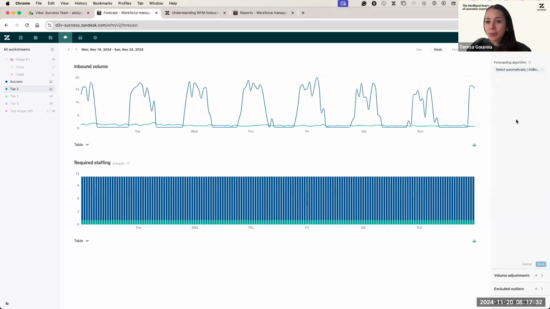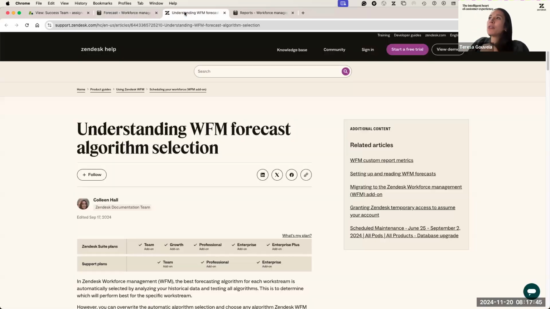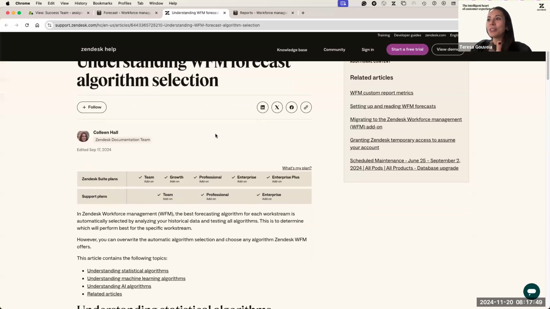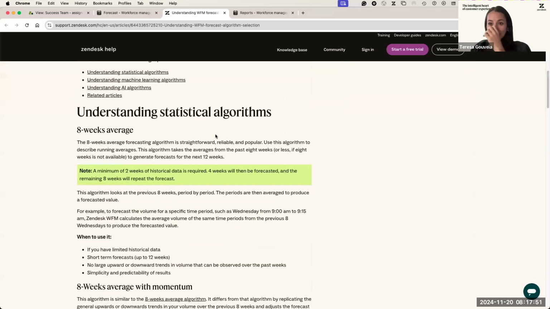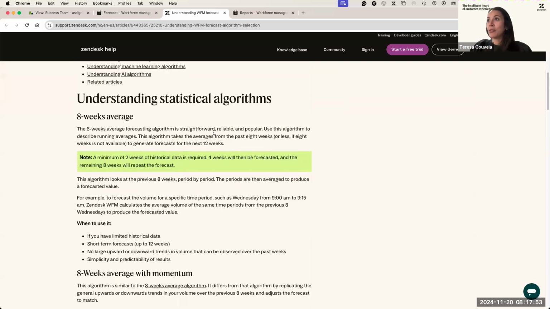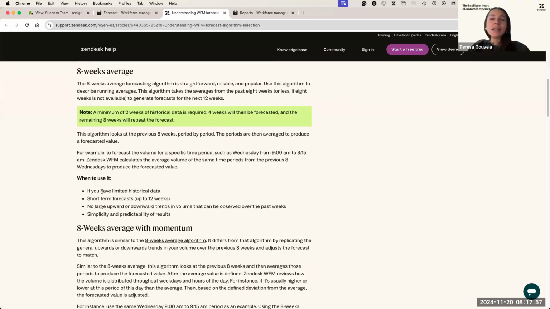In case you want to check a bit more information about each of these algorithms, let you know that we have here a question mark. I don't know if we're able to see it, but we have a very small question mark here. And if you click here, you're going to be redirected to this beautiful Help Center article where you have details about each of the things that Diana was mentioning, right? So 8-week average, a statistical method, and then you have when it's better to use.